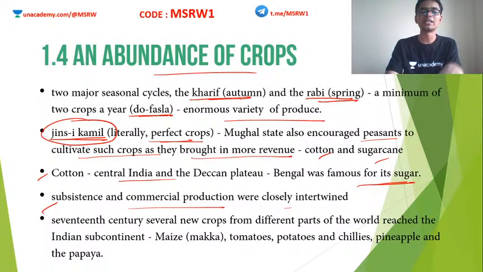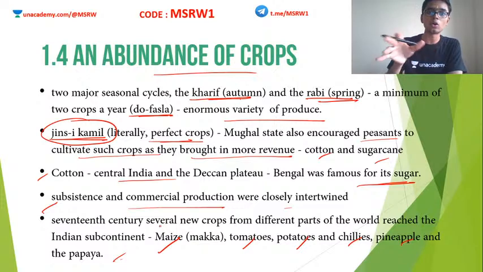By the 17th century, when the Europeans, or maybe not just Europeans but other foreigners also, started coming to India, they brought with them some new kinds of crops. Non-indigenous, exotic crops. For example, maize, tomatoes, potatoes, chili, pineapple, papaya.